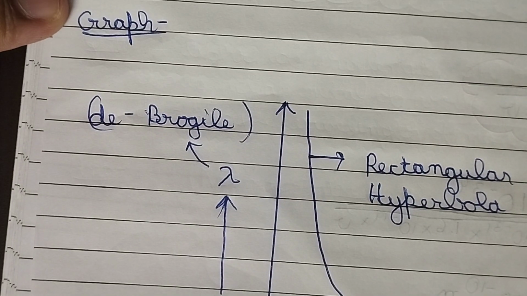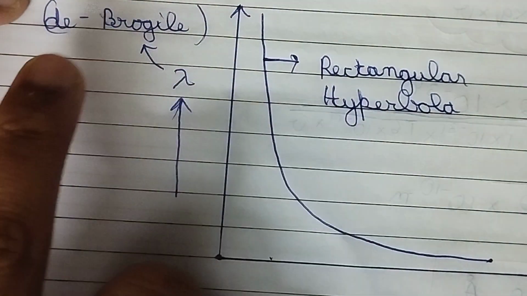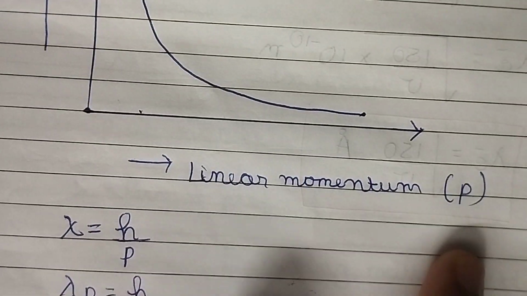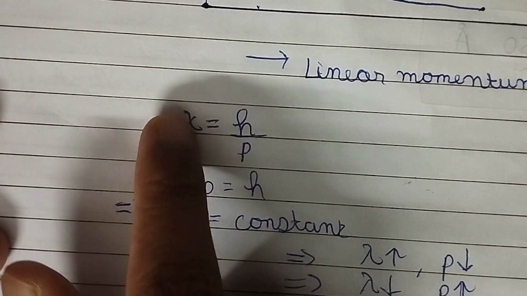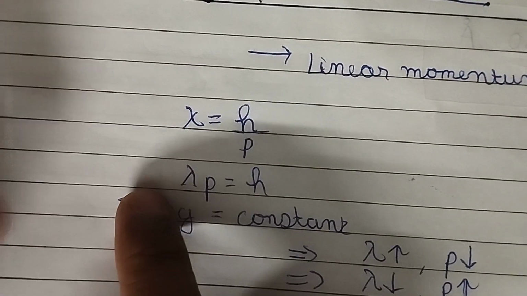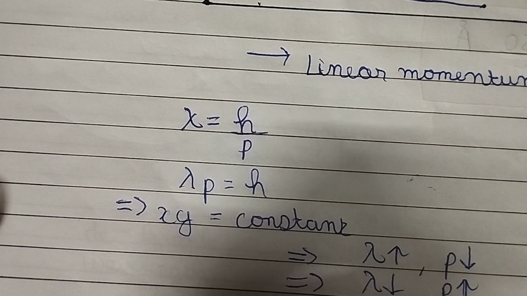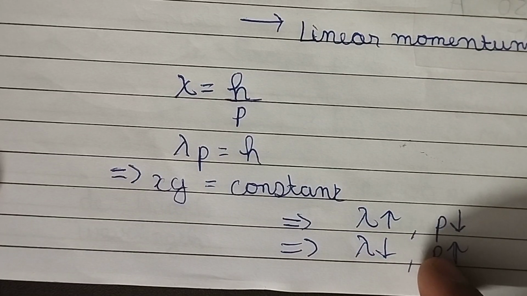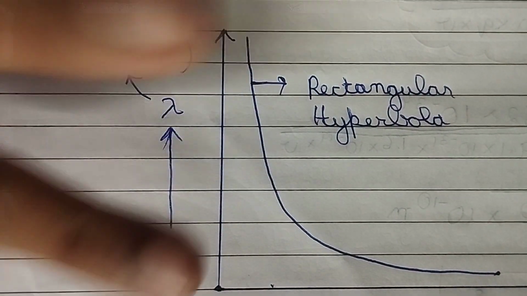Now I want to make you familiar with a graph from De Broglie's equation: the variation of De Broglie's wavelength with linear momentum is a rectangular hyperbola. Just memorize it by heart. Now you would ask why. I know many of you will ask why. Basically, lambda is equal to Planck's constant by momentum. Take momentum to the other side, whereby lambda into momentum is equal to Planck's constant. We know this is an inversely proportional relation: if lambda increases, the momentum will decrease, and if lambda decreases, the momentum will increase. So this is why the graph is like this.